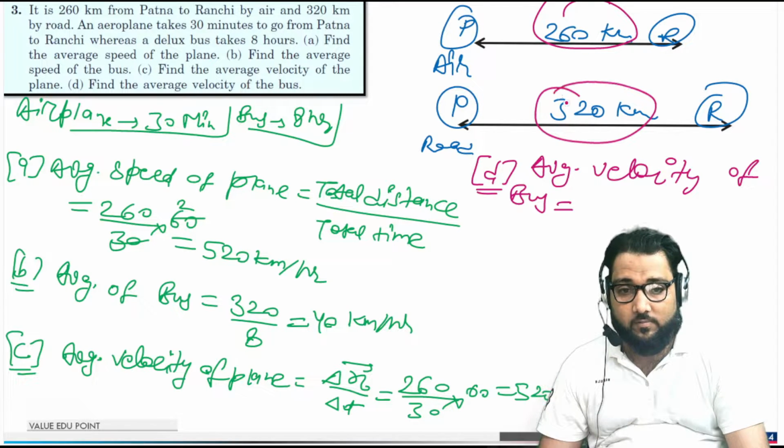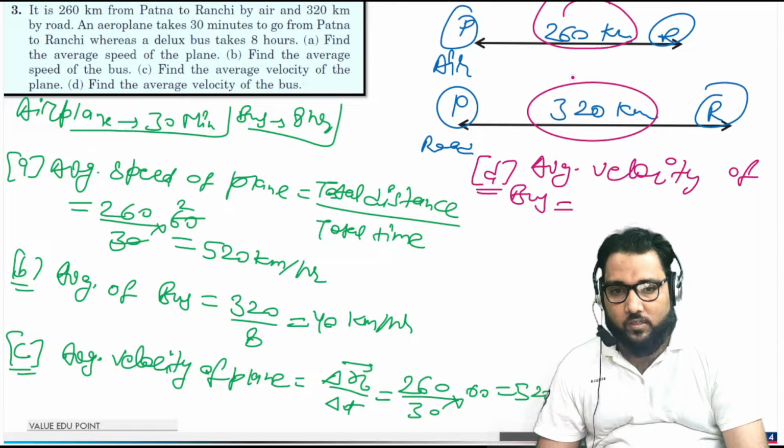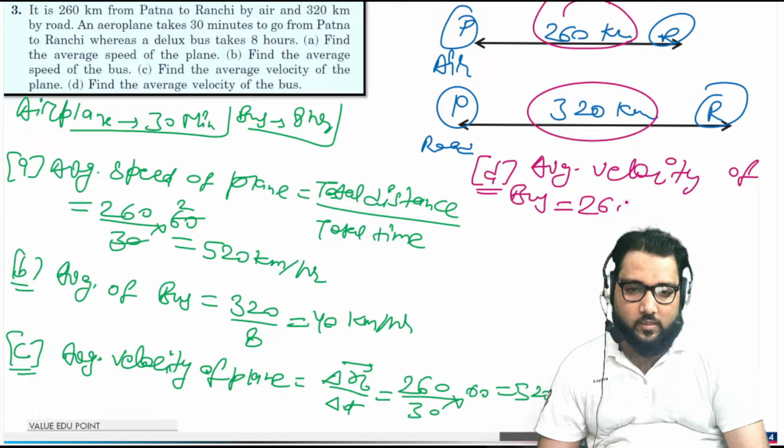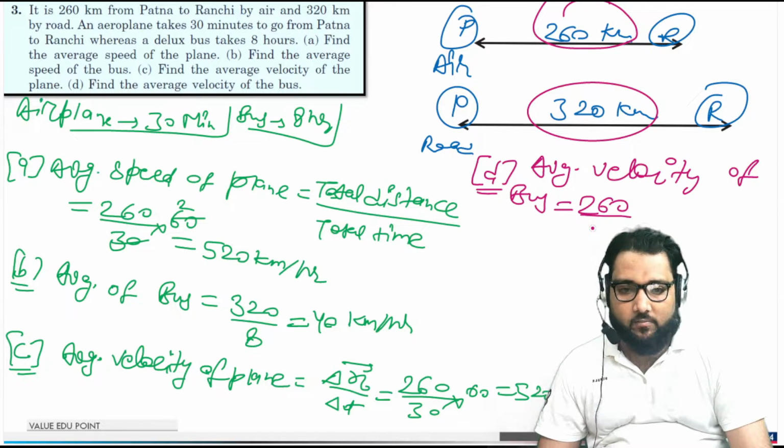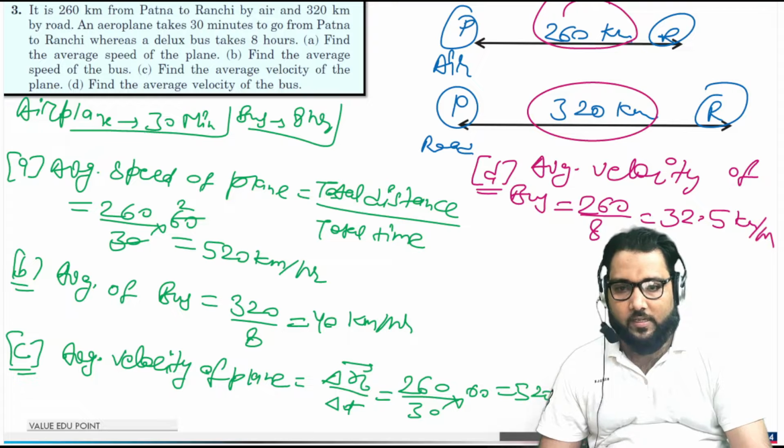So between these two places, the shortest distance is 260 km, and the time taken is 8 hours. So that comes out to be 32.5 kilometer per hour. Okay, guys, the last part of this question is very important.